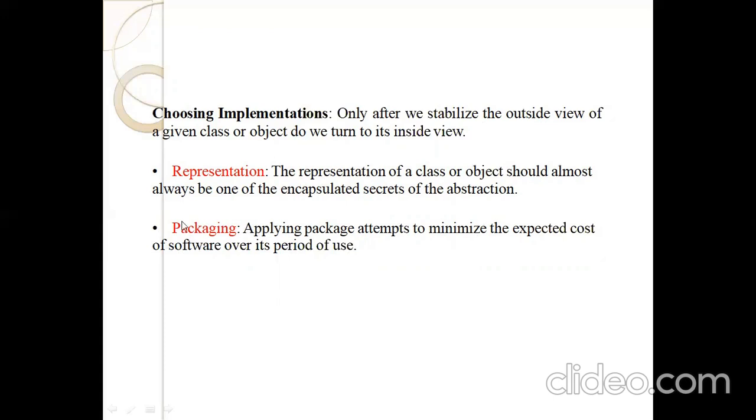Next one is packaging. Packaging means the collection of classes, that is the classes belonging to the particular system are collected. Applying packaging attempts to minimize the expected cost of software over its period of use.